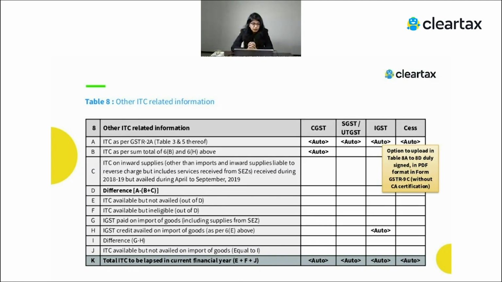Then there is table number 8, which talks about 8A, where it will say this is the total ITC as per the 2A, and then it will show this is the ITC which you have claimed in your GSTR 3B, and if there is certain ITC which you have claimed in the next year. So obviously there would be ITC in 1819 and you have claimed in 1819 itself. That will be shown in table number 6. If there was certain ITC which was related to 1819 but claimed in the next year, that information needs to be shown in table number 8C. So that is what you have to show.